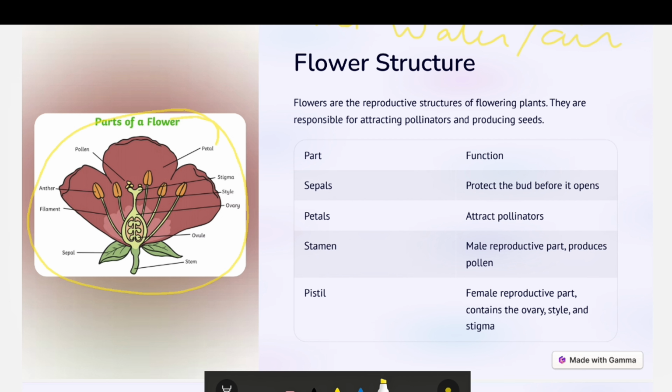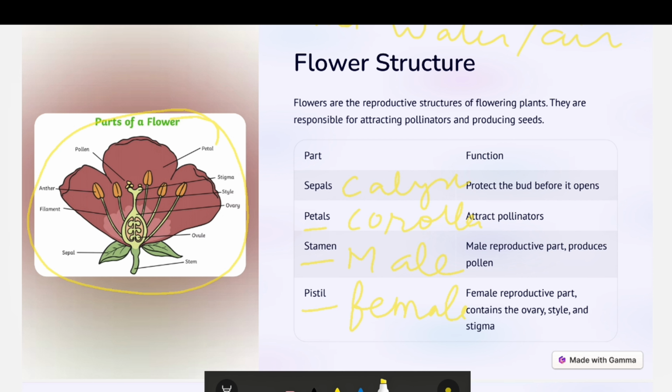Sepals are also known as calyx in biological terms. Petals are known as corolla, and stamens are the male part of the plant, and the pistil is the female part of the plant.